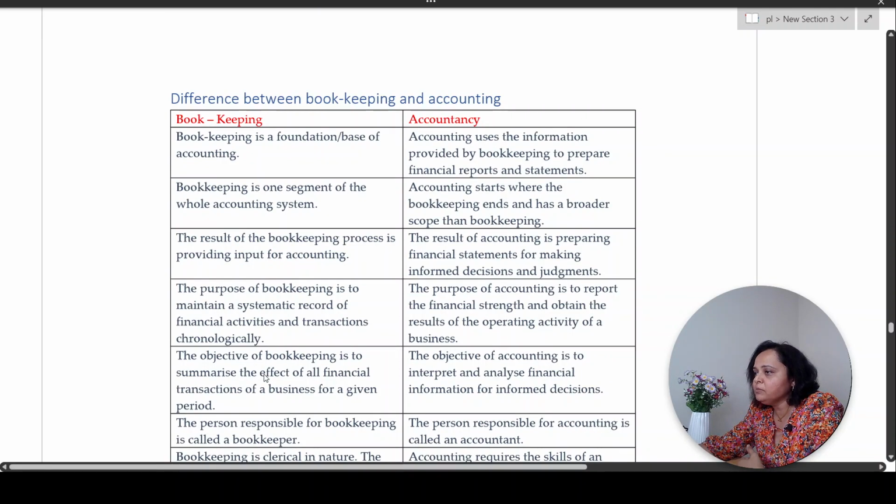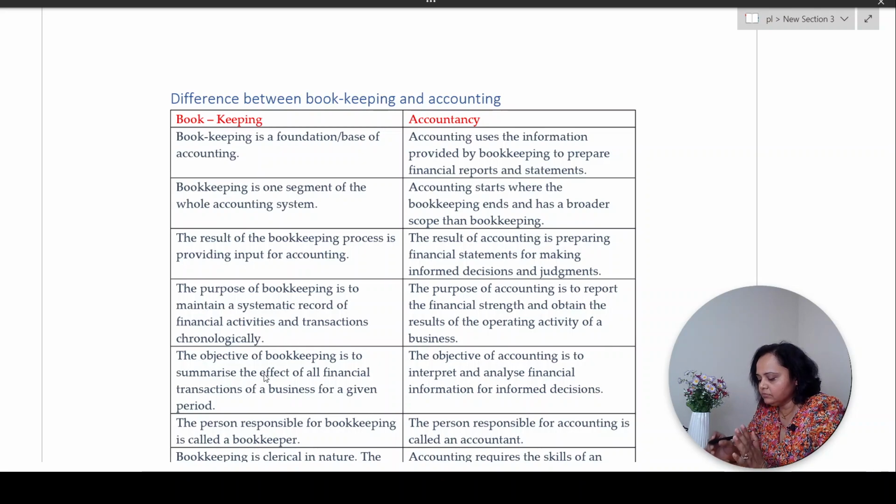Now, difference between bookkeeping and accountancy. Telling you frankly, before we go on to the difference, what we saw was the definition of bookkeeping, where I told you bookkeeping was record keeping. So, bookkeeping basically is the foundation.